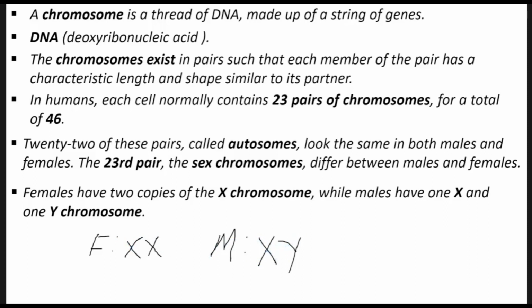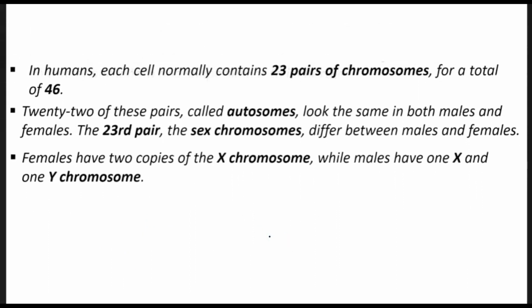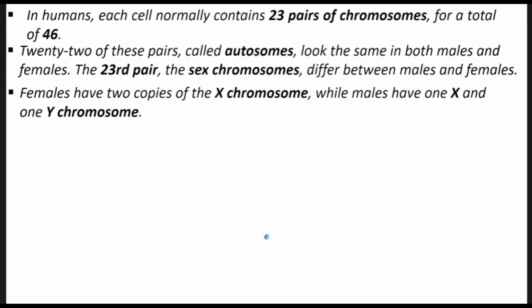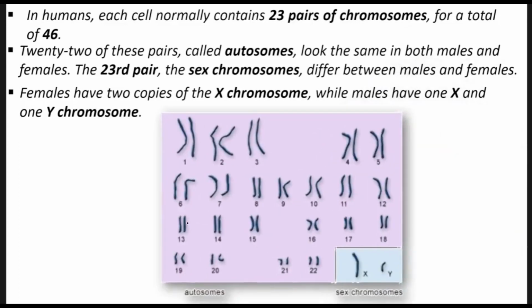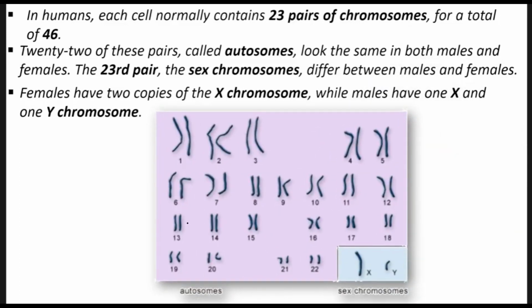Hence the reproductive organs are different, and the reproductive systems of females and males operate differently because of this chromosome here. All right, so let's move a bit, and look at these chromosomes we are talking about, the 23 pairs of chromosomes. Let's look at this diagram here. It has now given us the 23 pairs of chromosomes.